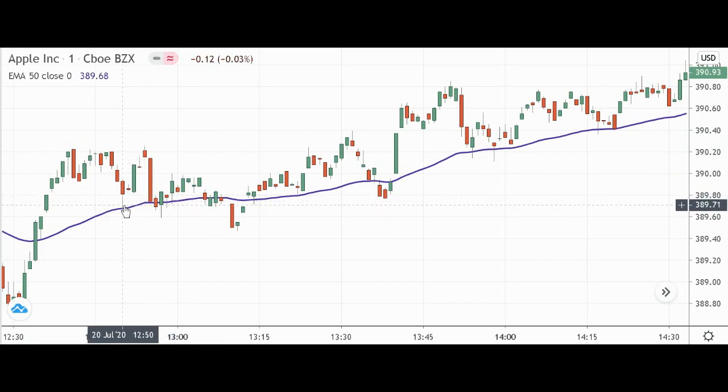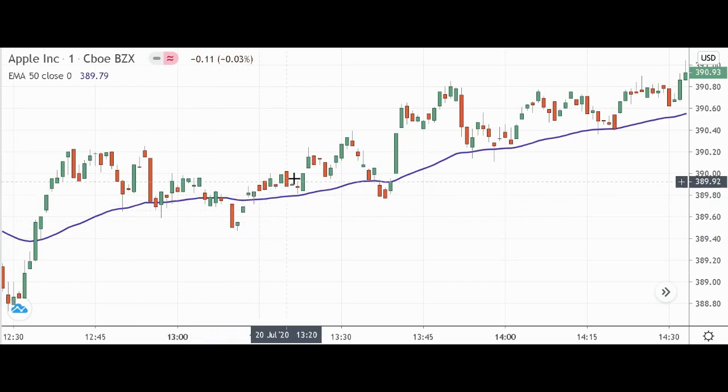So yeah, worked perfectly there, but it does not work perfectly every time. Then it got moderately far above the line again, and then slammed down against it. If you had bought right there, nice little bounce there. Again, you're scalping. You're not looking for big profits every time. You're looking for small profits that add up. Now, it did not get far above the 50, so you would not have taken the next trade. It didn't get far enough, just a small bounce, and so you wouldn't have taken it. And it's a good thing, because you probably would have gotten stopped out.